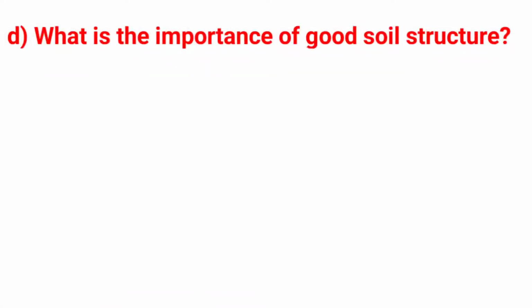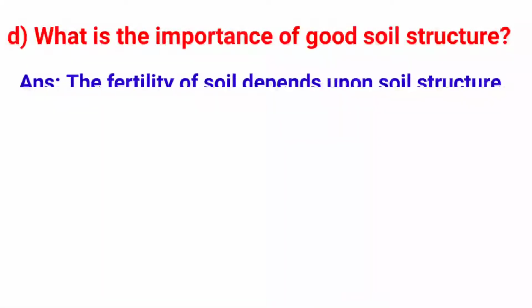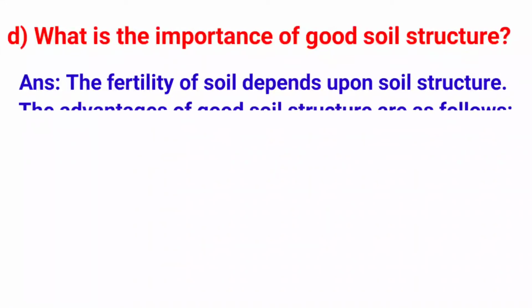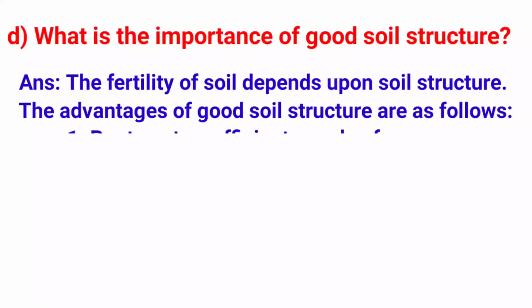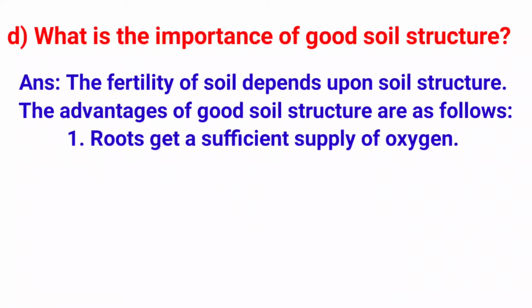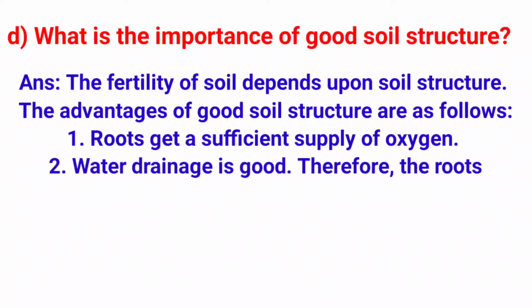D. What is the importance of good soil structure? Answer. The fertility of soil depends upon soil structure. The advantages of good soil structure are as follows. 1. Roots get a sufficient supply of oxygen. 2. Water drainage is good, therefore the roots of plants grow well.